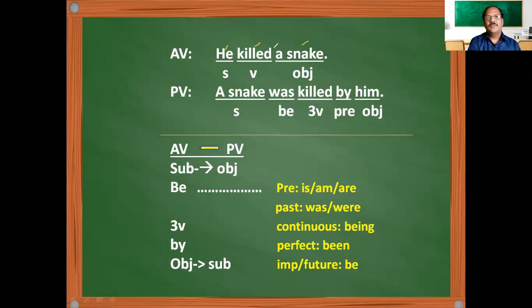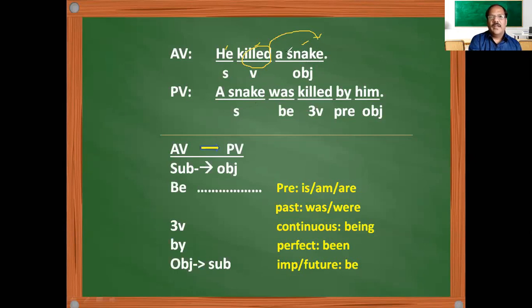How do you identify the object? You put a big question to the verb. He killed what? Whatever answer you get becomes your object. For example, he killed a snake yesterday. What is your object? Killed what? Not yesterday. Killed snake only. So yesterday is extra information here. Additional information it is giving, but not the object. Whatever gives you the answer to your verb will become an object. Identifying an object is very important, because when you are converting into passive voice, your object will become the subject, isn't it? So there you find the difficulty. So you have to identify what is the subject, verb and object.